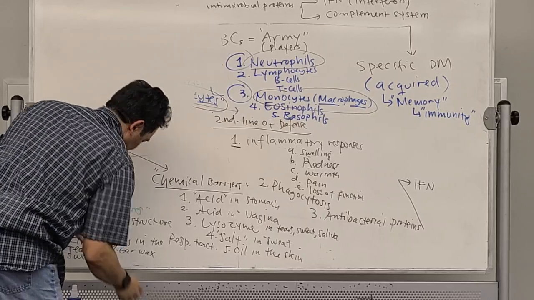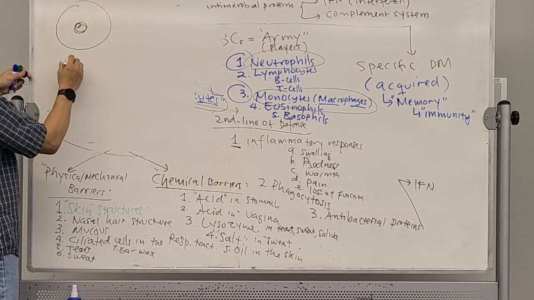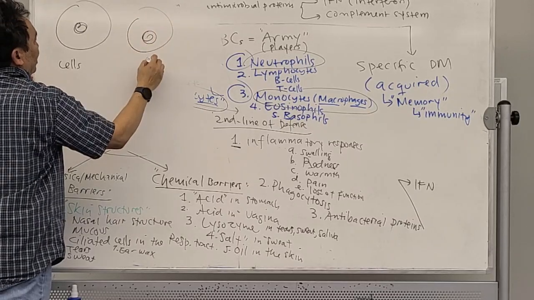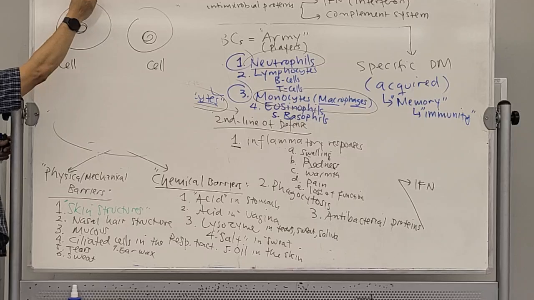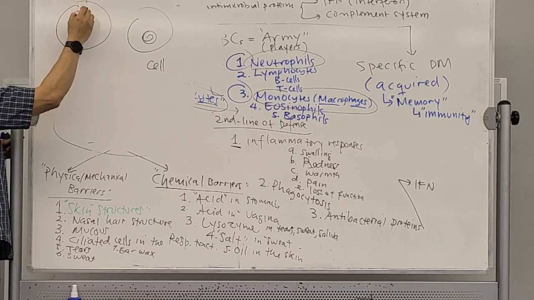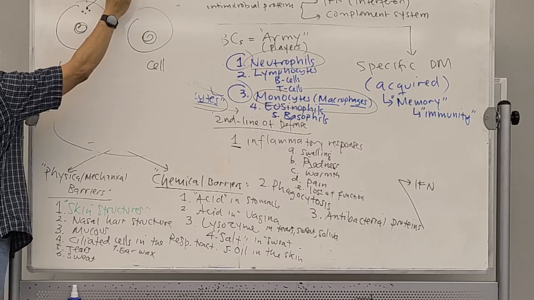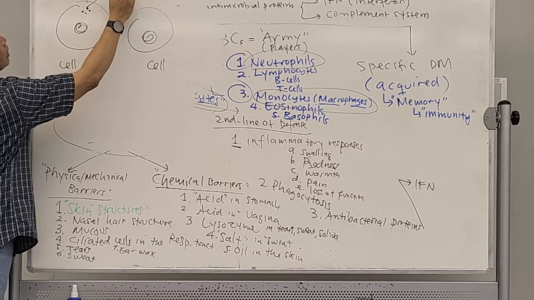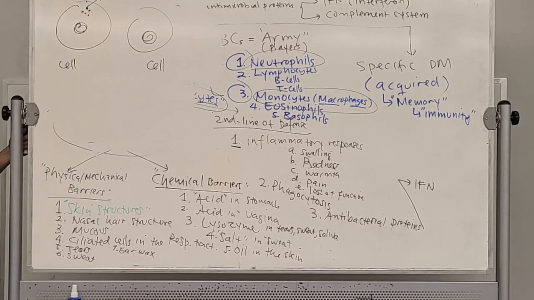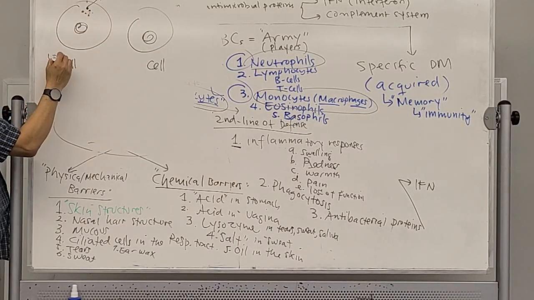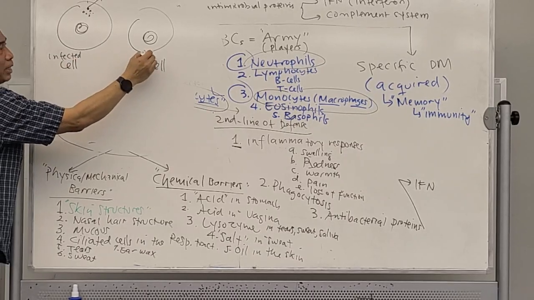Let's say you have a cell inside your body. Let's say this cell gets infected by a virus, infectious agents that enter this cell. So it's going to be an infected cell. The other one is not infected yet. We call it a healthy cell.